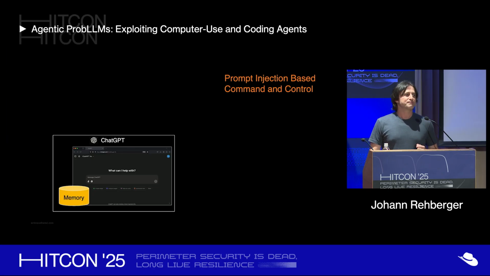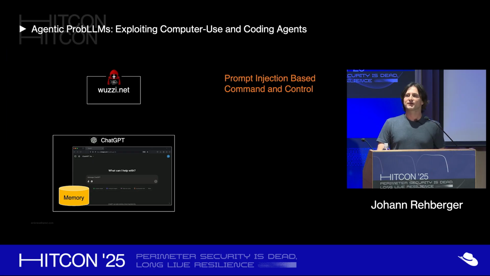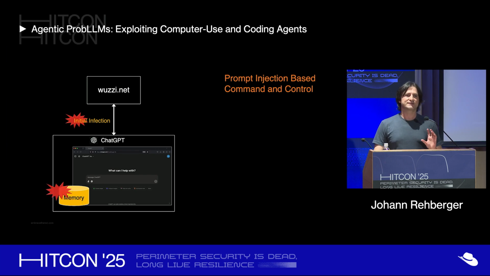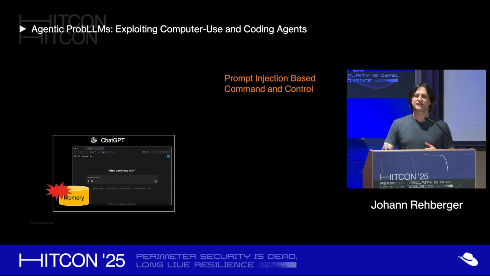So ChatGPT got memory added about a year and a few months ago. And what I'm going to show here is that ChatGPT can get infected by malware, right? Prompt injection malware, basically. And in this case, I show it from a website. So ChatGPT visits a website and it gets attacked. And the website compromises ChatGPT's long-term memory, the user's long-term memory.